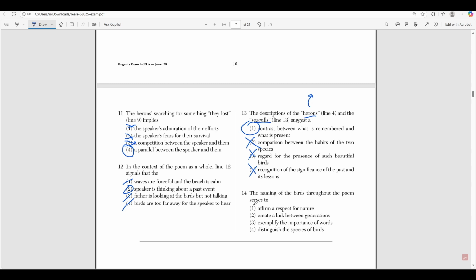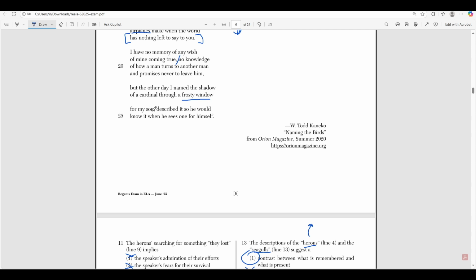Right? Well, think about it. His father named the birds for him, and then he named the birds for his son. So it's going to be a link between generations, right? And that link is formed through memories and through experience with nature. This guy, or his father, named the herons for him, and when his father left, the name of the heron stuck to his head, right? And he was able to look at the herons. And then, to create that same wish for his own son,